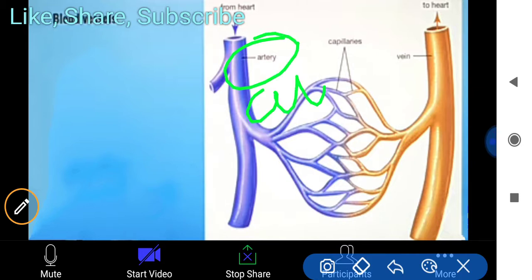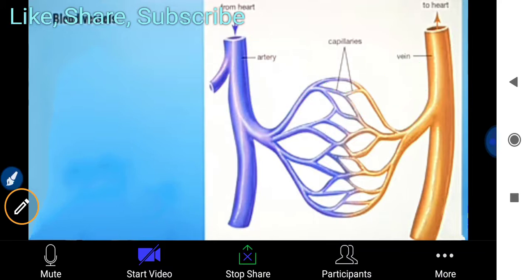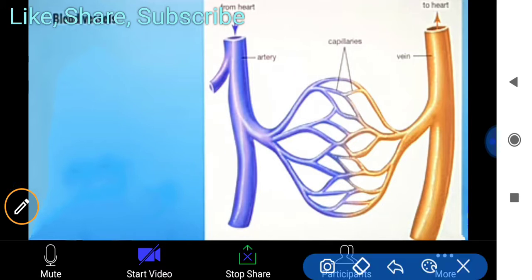Just remember that A for away means the blood is carried away from the heart through arteries. These are easy things to understand. Veins always bring blood to the heart for purification, so they always contain deoxygenated blood. Some exceptions are there, but these things are always the same for any human.